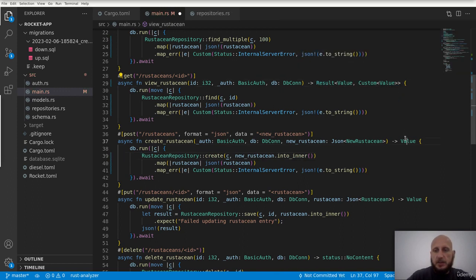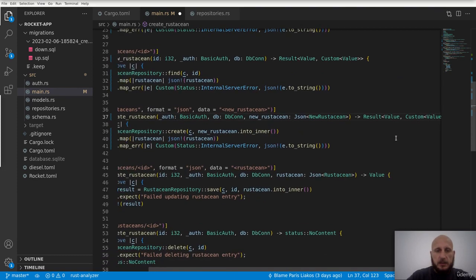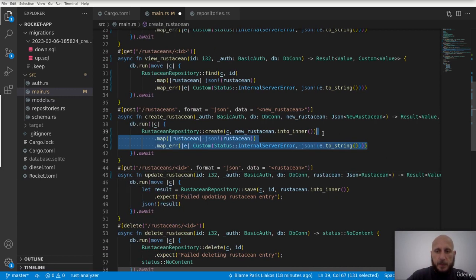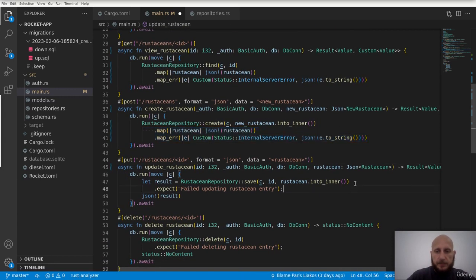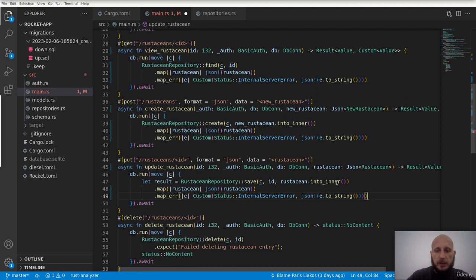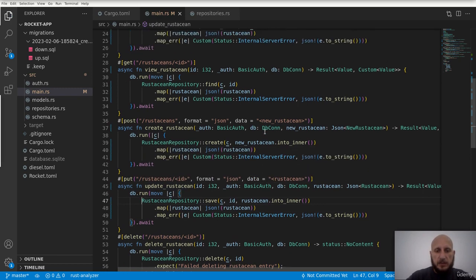Same signature. Yeah, same for update Rastasian endpoint. Of course, now that we are copy pasting the same thing over and over, we could make this somehow even prettier, but yeah, I think this is good enough.